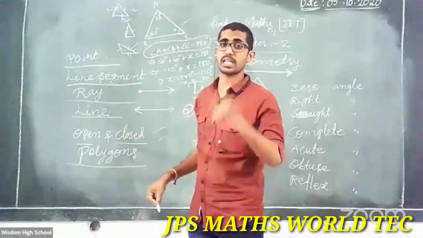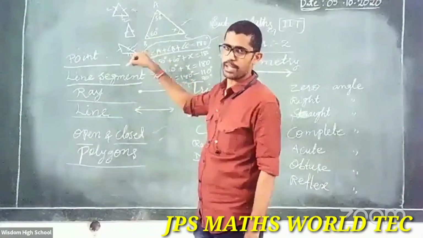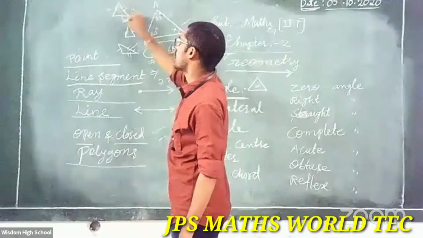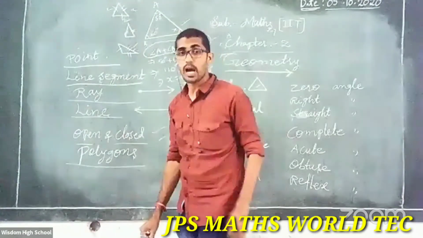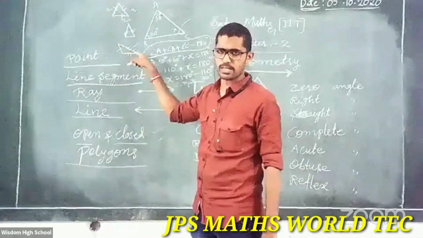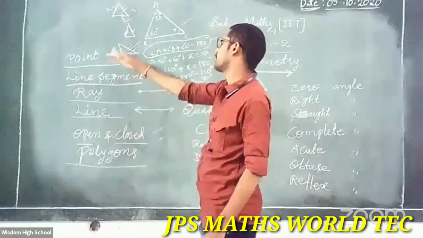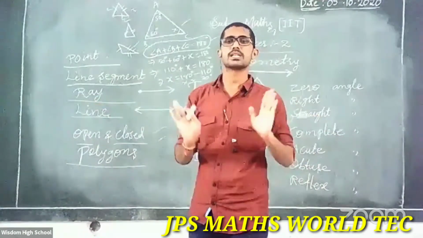This is based on sides. These are the 3 types. If all 3 sides are equal, it is an equilateral triangle. If only 2 sides are equal, it is an isosceles triangle. If no one side is the same, every 2 are different: here different, here different, here different. The 3 are different, so that is a scalene triangle.